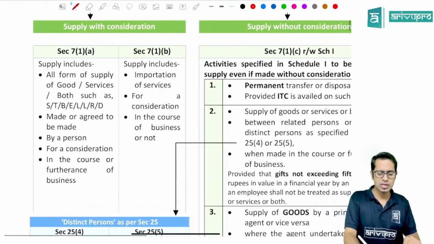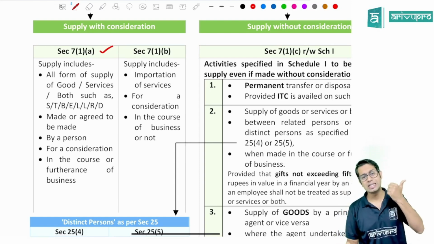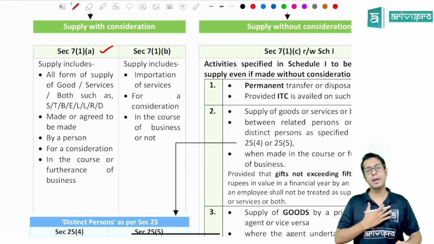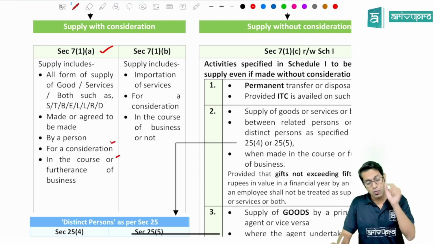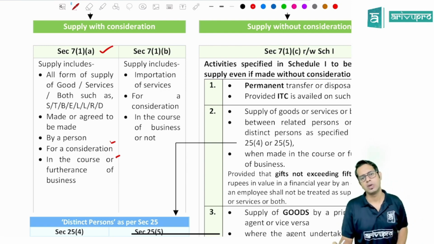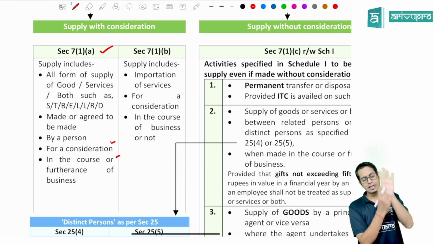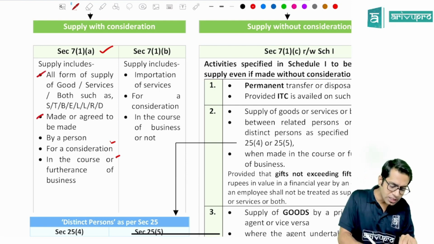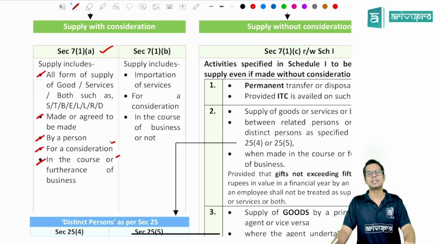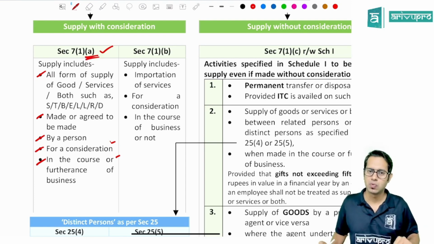Section 7 subsection 1 clause A says supply includes all forms of supply of goods or services or both, such as sale, transfer, barter, exchange, lease, license, rental, disposal, made or agreed to be made by a person for a consideration in the course or furtherance of business. Meaning, if I want to call something a supply as per section 7 subsection 1 clause A, then these 5 elements are required to be present. What are these 5 elements? That supply should be of goods or services, that supply should be made or agreed to be made, that supply should be by a person, for a consideration, and in the course or furtherance of business. Only if all the 5 elements are satisfied will I call a particular activity a supply as per section 7 subsection 1 clause A.